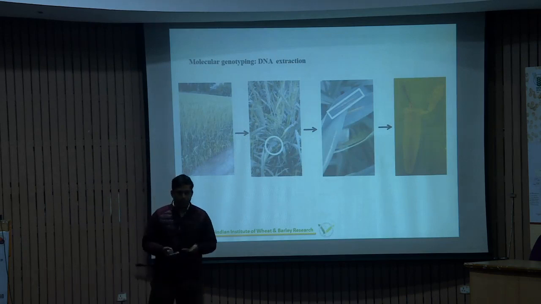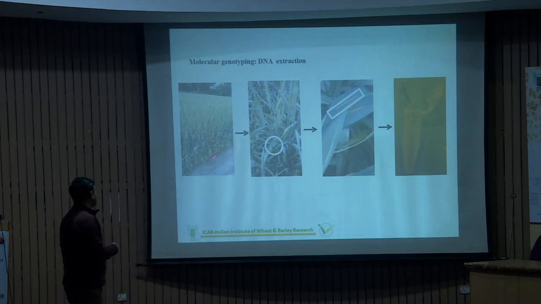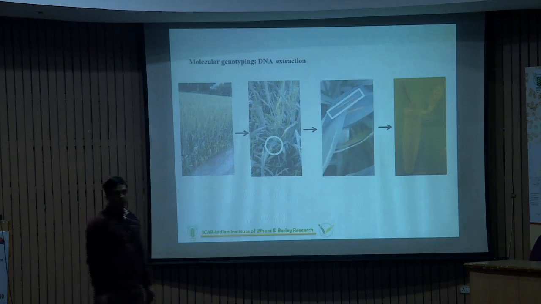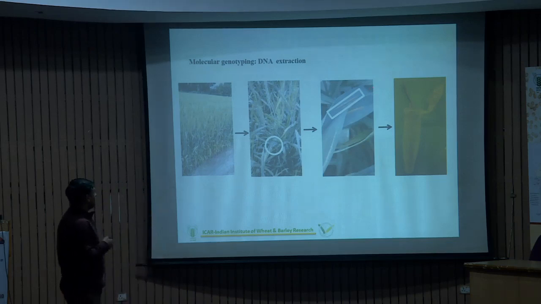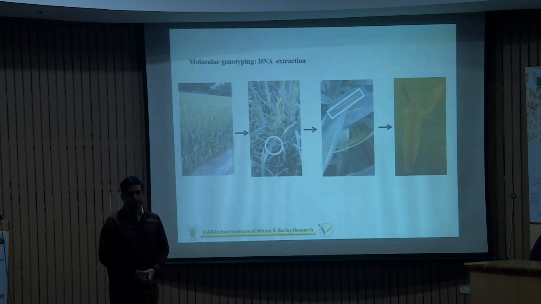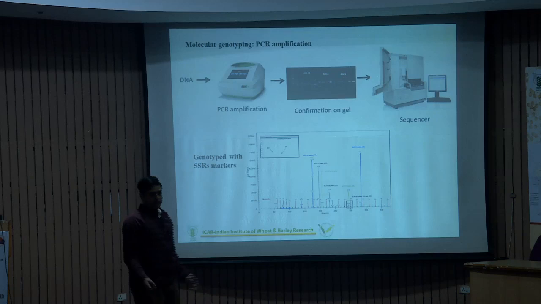Now, when we talk about molecular genotyping, what we did in this case is collect the sample from the field. In the field, we mostly prefer to collect young growth, young uredospores. Cut this and take all the powder into an Eppendorf tube. That is the first criterion. After that, go for the DNA isolation.